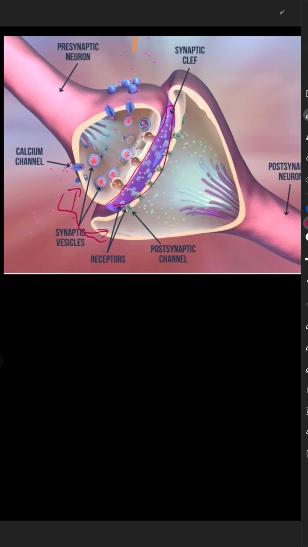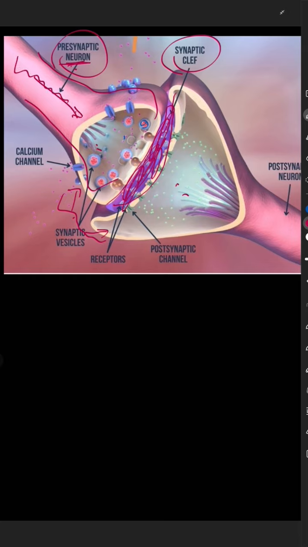There is usually a space or a gap between them, and this gap is named as what? It's named as synaptic cleft. And here they communicate with each other. These two neurons: the first neuron is usually named the presynaptic neuron, and it must be a neuron here because this one will send the signal.